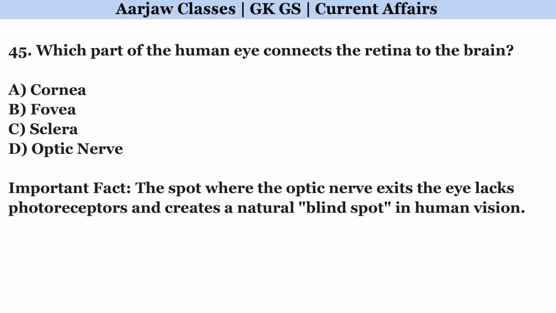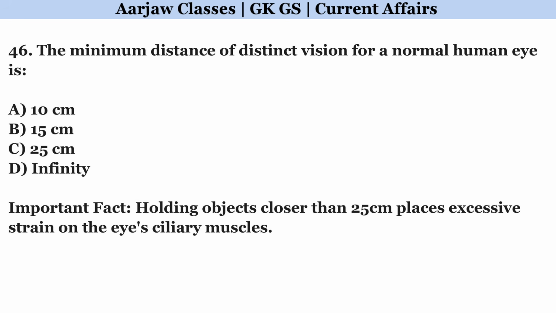Which part of the human eye connects the retina to the brain? Right option is D. Optic nerve. The minimum distance of distinct vision for a normal human eye is. Correct option is C. 25 centimeters.